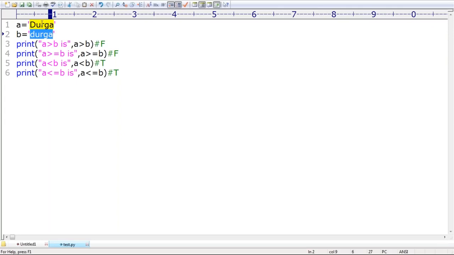What is the meaning of based on alphabetical order? Capital D, small d, which is smaller? Capital D is smaller than small d, because the Unicode of capital D is 68, following 65, 66, 67, but small d is 100, following 97, 98, 99. It always performs comparison with respect to Unicode, or some people may say ASCII code. Based on ASCII code, the comparison happens by default. Clear, right? It is not converted into binary.